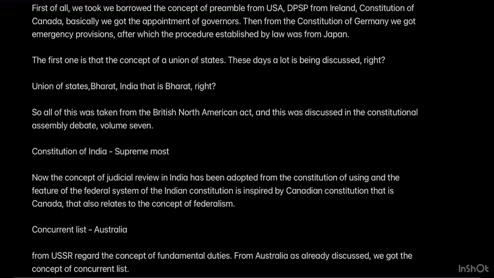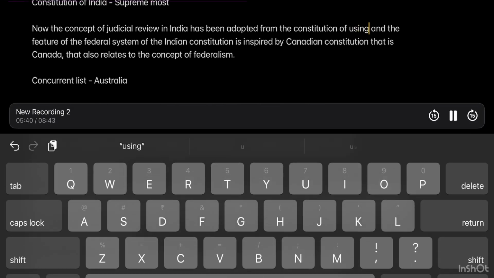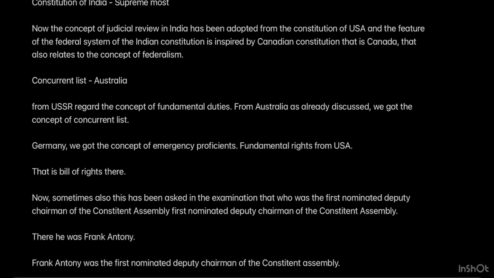Now, quickly, if I ask you this question, that in the Indian political system, which one is supreme? Is it the Supreme Court, the Constitution, the Parliament, or the religion? Which one out of them is supreme? Of course, it is the Constitution of India. Now, the concept of judicial review in India has been adopted from the Constitution of USA. And the feature of the federal system of the Indian Constitution is inspired by the Canadian Constitution, that is Canada. That also relates to the concept of federalism.